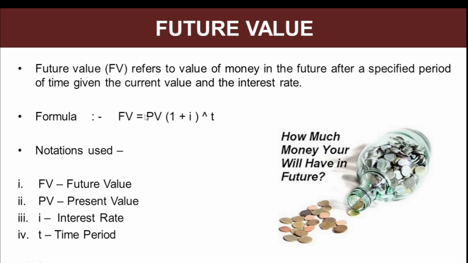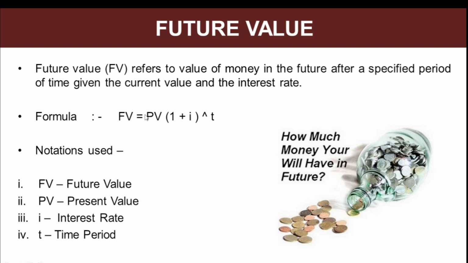Now, for example, how this concept plays an important role. Suppose you want to buy a car after 5 years, and the car would cost you approx 15 lakh rupees. You want to have an idea that if I want to accumulate 15 lakh rupees, what should be my monthly investment, if the rate of interest I'll be getting on my investment is 8% per annum.